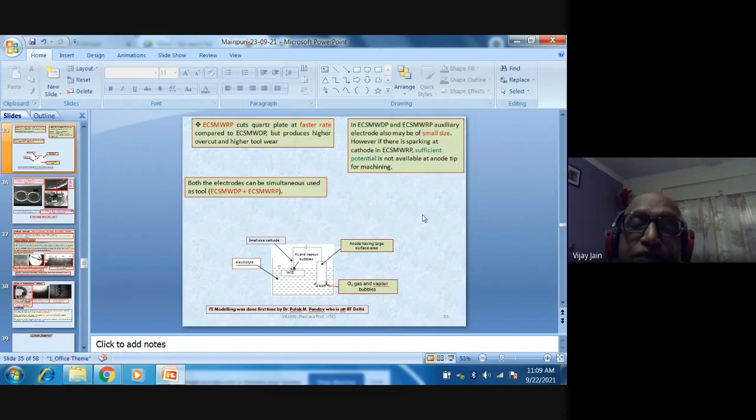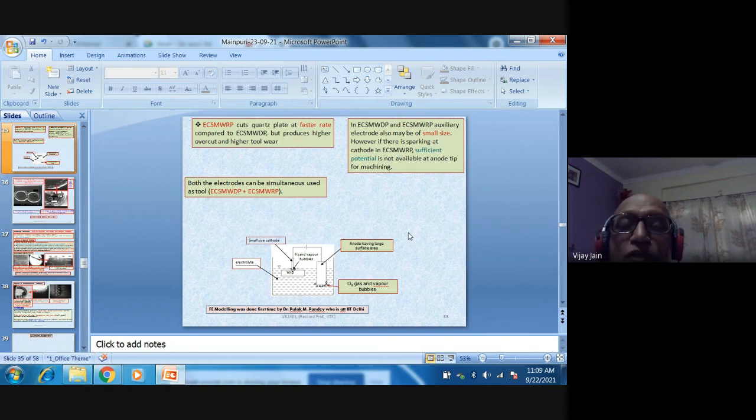And this is not only here, bubbles are generated at the anode also, as you can see over here. And here oxygen bubbles are generated. If you change the size of this anode and make the high potential gradient across the bubble, then you can place another workpiece over here and you can generate the spark and machine the workpiece at the anode as well.